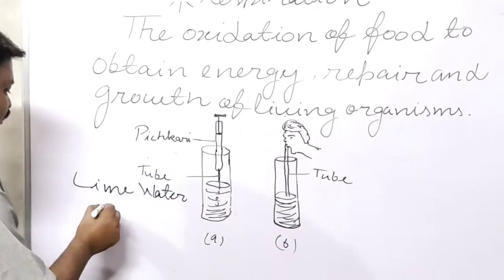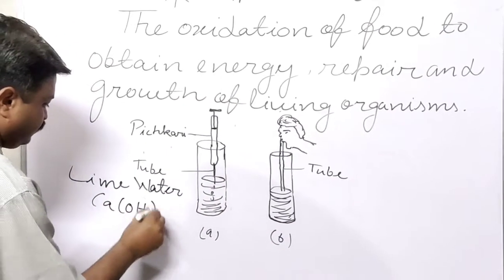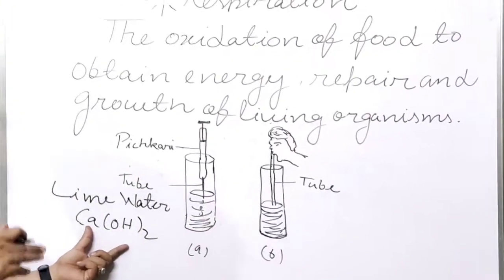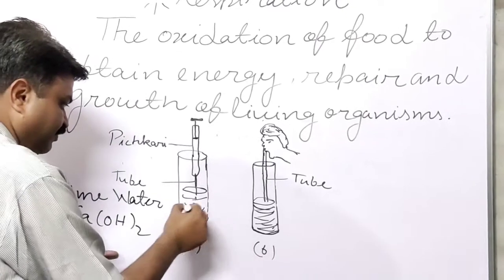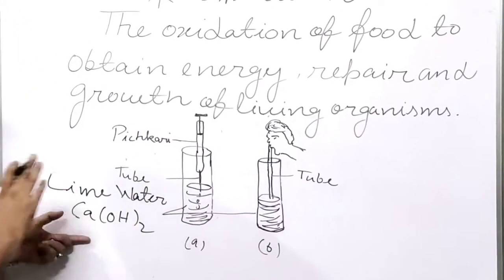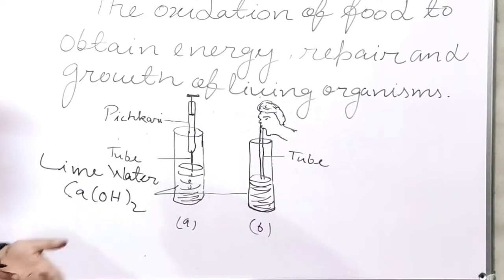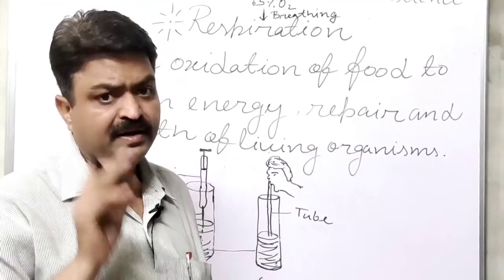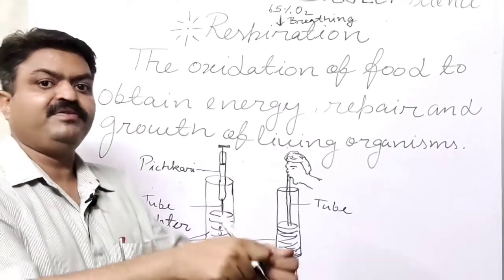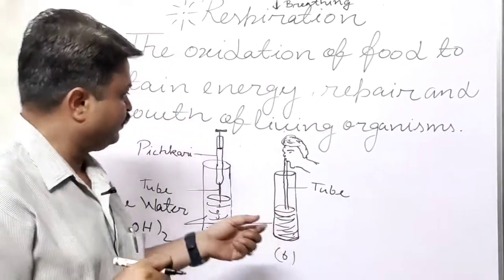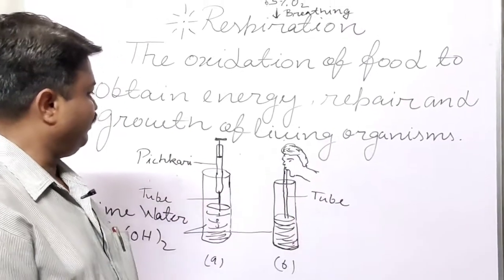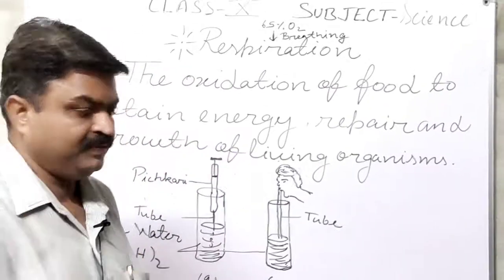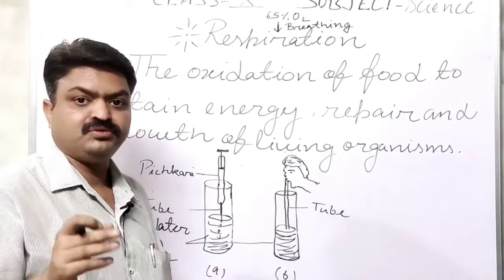It is Ca(OH)2, means calcium hydroxide, and both the test tubes we fill with it. Now we take one pichkari or one injection and fill it with air, and in another we take one tube or straw pipe, the one from which we take juice or milk.